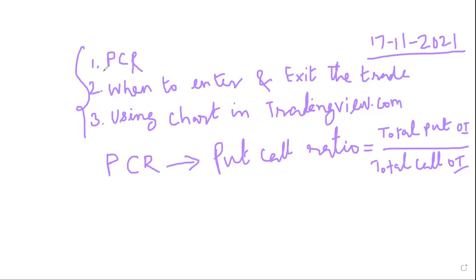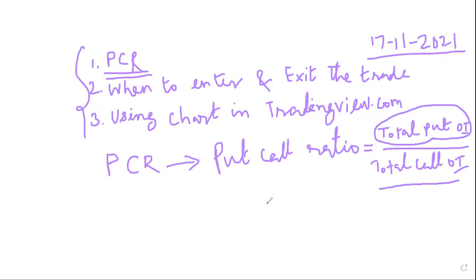So the PCR, the importance of PCR. First I will explain what is PCR. It is the total put open interest divided by the total call open interest.